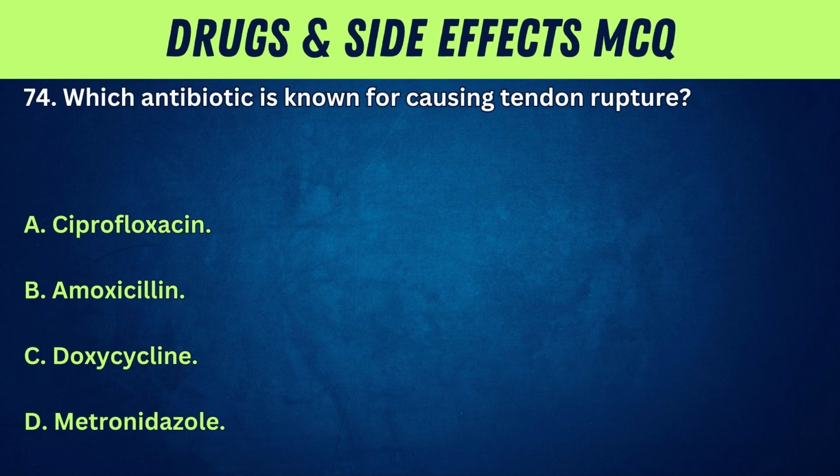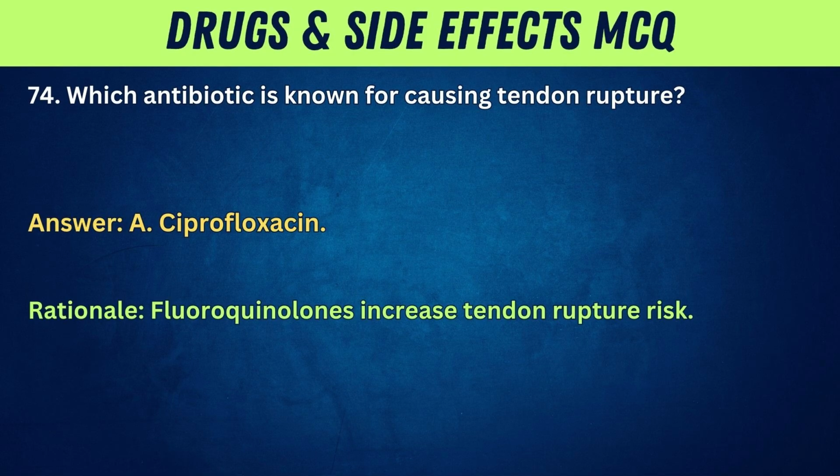74. Which antibiotic is known for causing tendon rupture? A. Ciprofloxacin. B. Amoxicillin. C. Doxycycline. D. Metronidazole. Answer: A. Ciprofloxacin. Rationale: Fluoroquinolones increase tendon rupture risk.